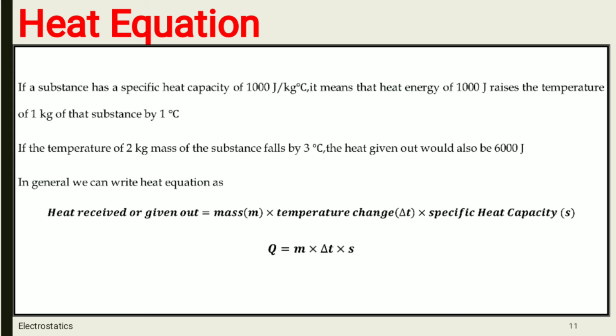If a substance has a specific heat capacity of 1000 joule per kg degree Celsius, it means that a heat energy of 1000 joule raises the temperature of 1 kg of the substance by 1 degree Celsius.